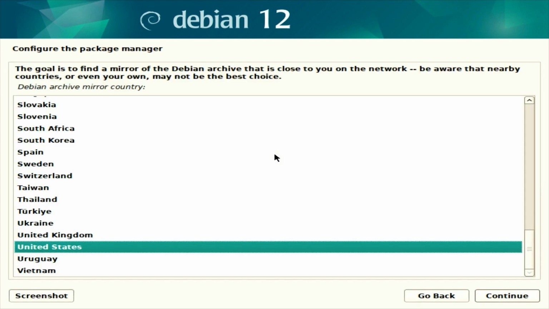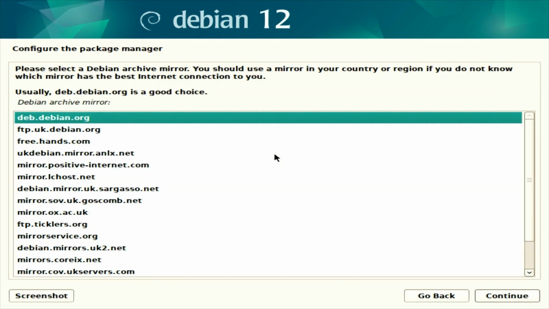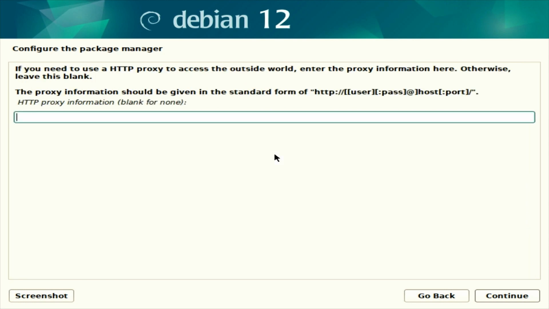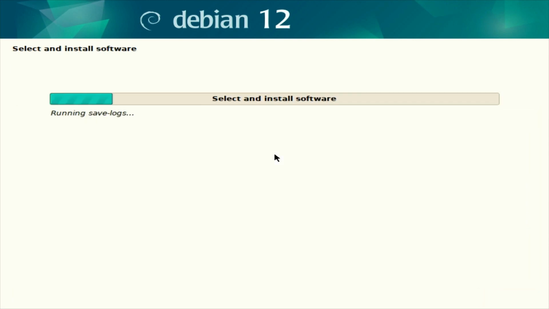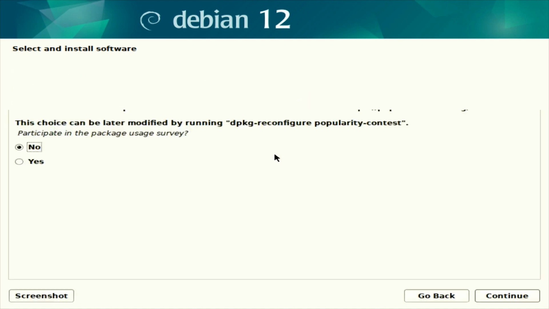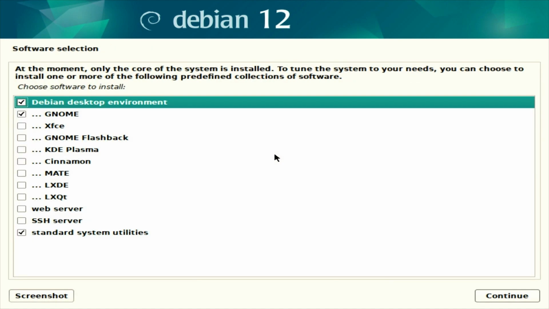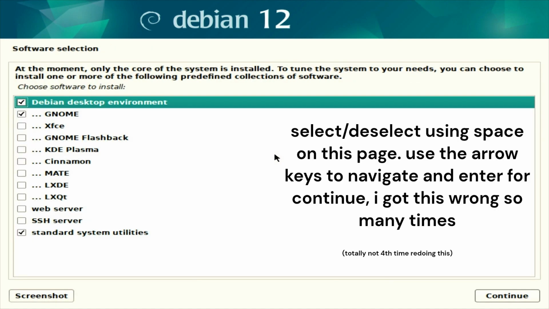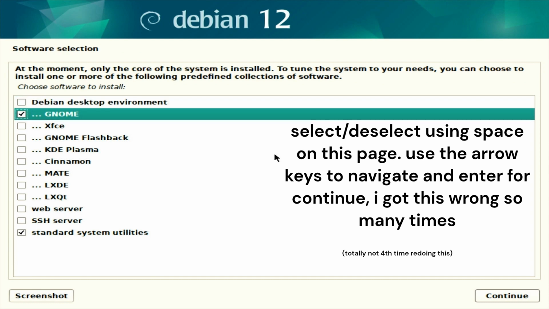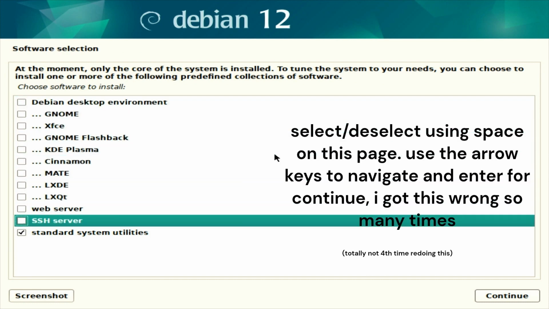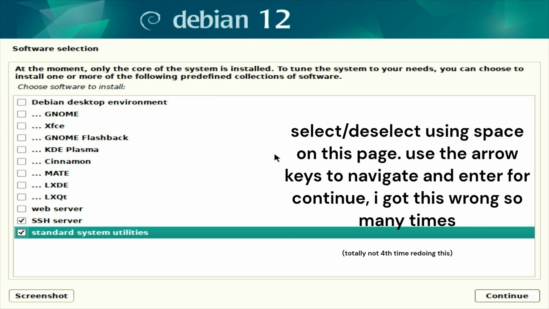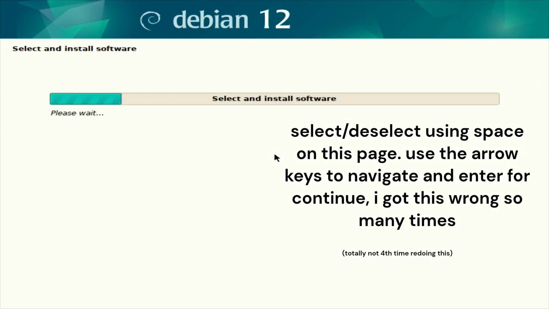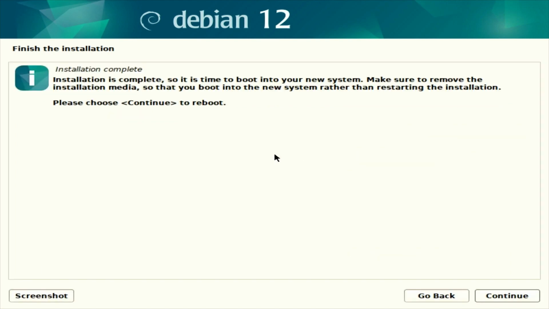Configure the mirror country, press enter on deb.debian.org. Ignore the next part, just press enter again. Press enter on no. Deselect desktop environment, GNOME and select SSH server, and then continue. Wait a bit for the installation. And we are almost done.